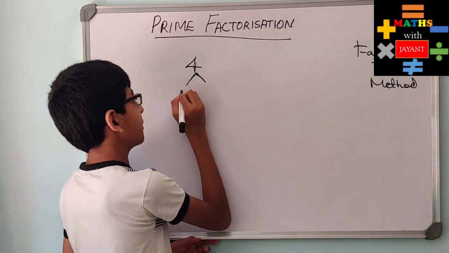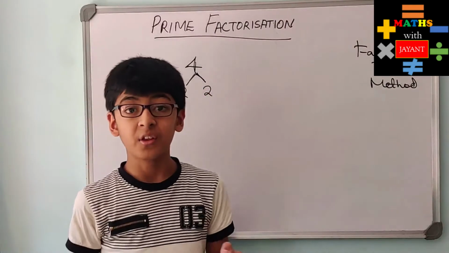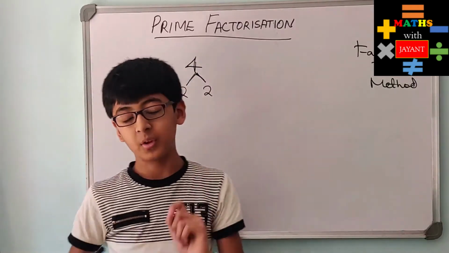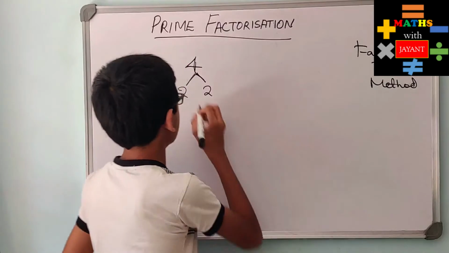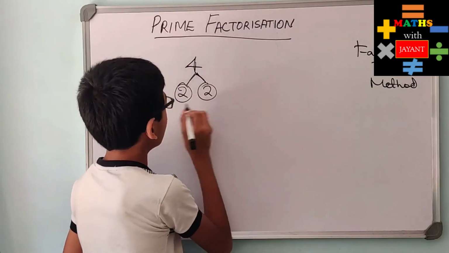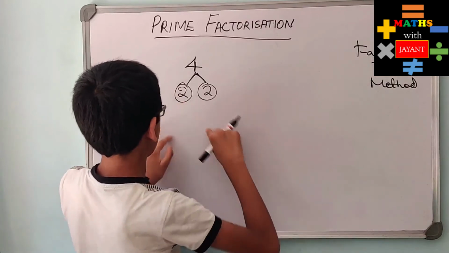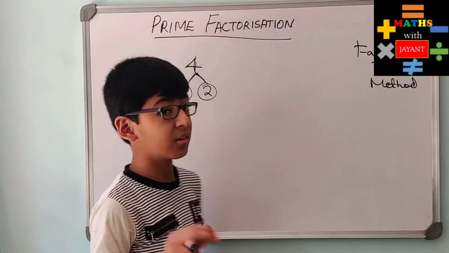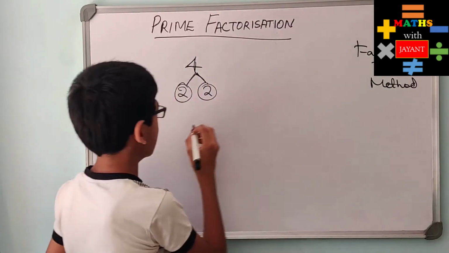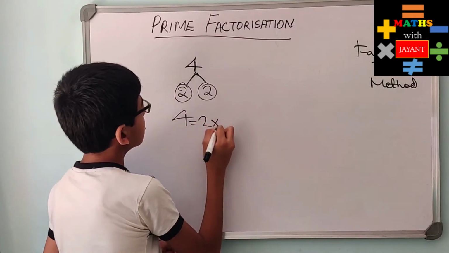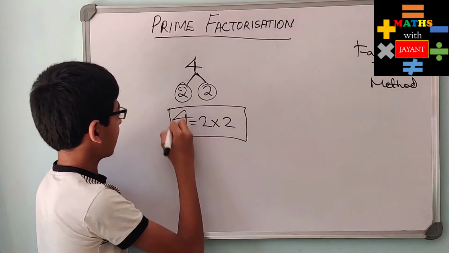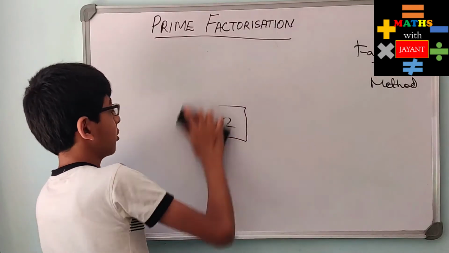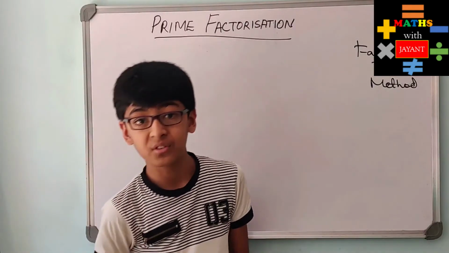I think 2 into 2 gives me 4. We all know this. Now check for the prime numbers over here. Are any of the numbers prime? Yes, we know that 2 is prime. When all the numbers are prime and you can't factor the prime numbers anymore, this means that the prime factorization is over. So this shows that 4 is 2 into 2. This is the prime factorization for 4. If you are confused, don't worry, we will solve more examples.